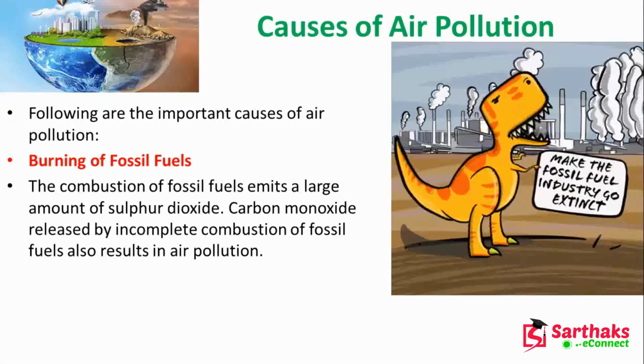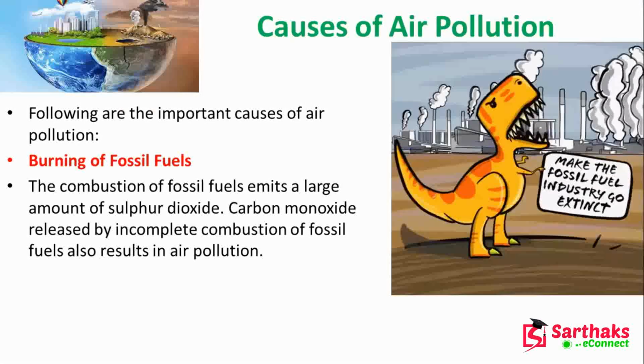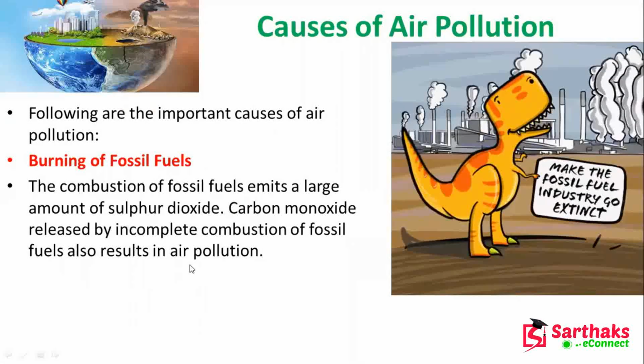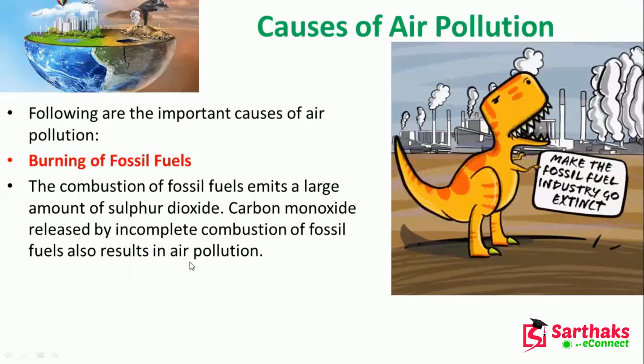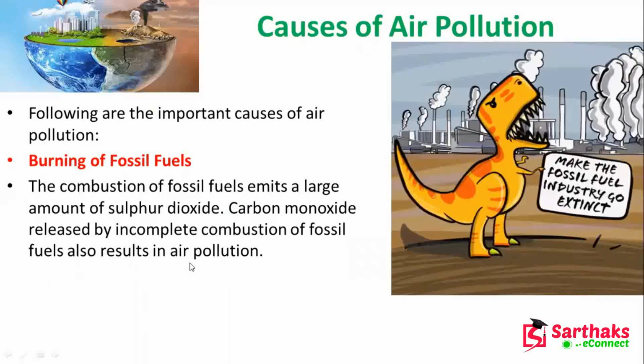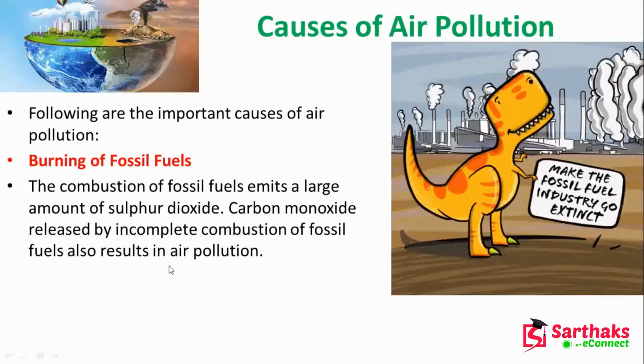Next, the causes of air pollution. Here you can see that there are different causes. The first cause is the burning of fossil fuels. I have described fossil fuels in the last slide also. The combustion of fossil fuels emits a large amount of sulfur dioxide.